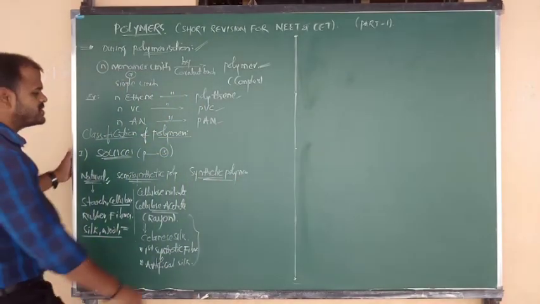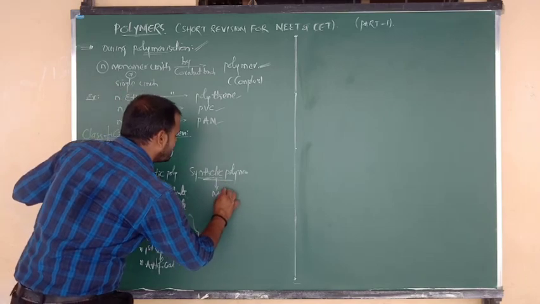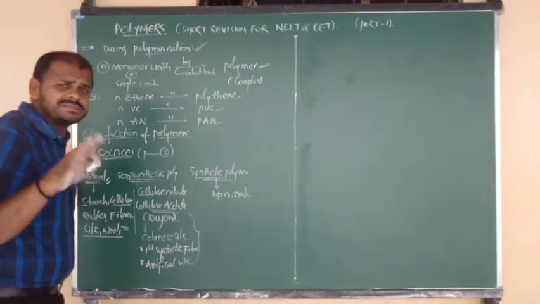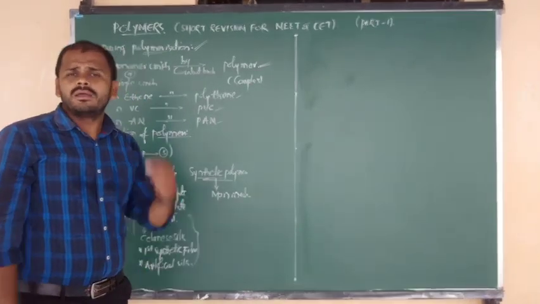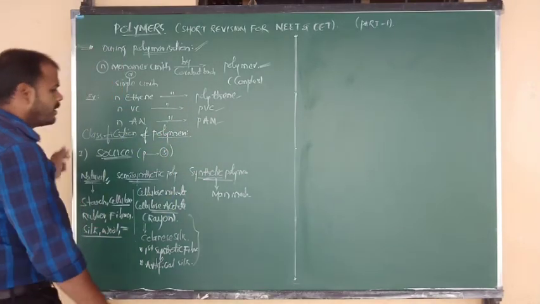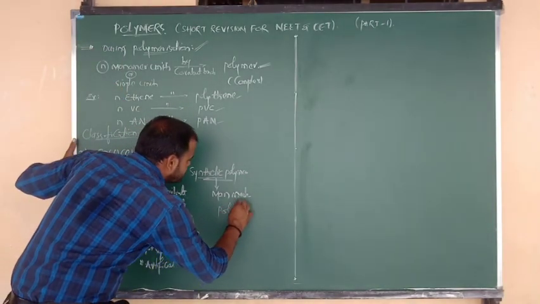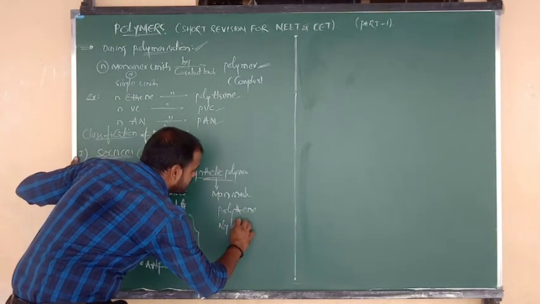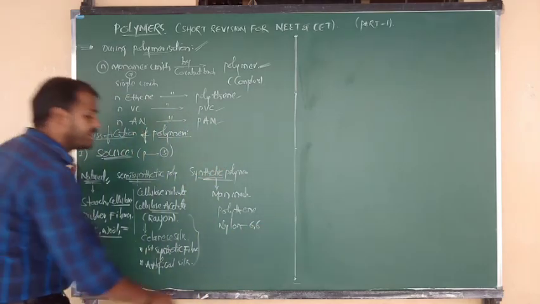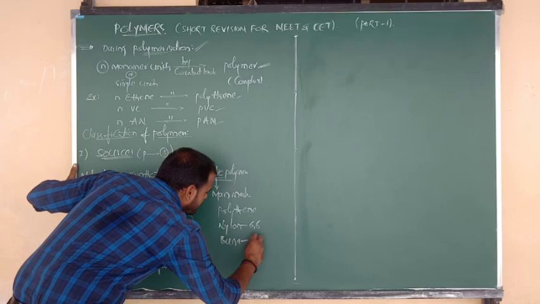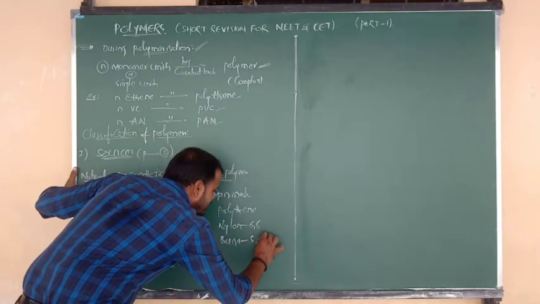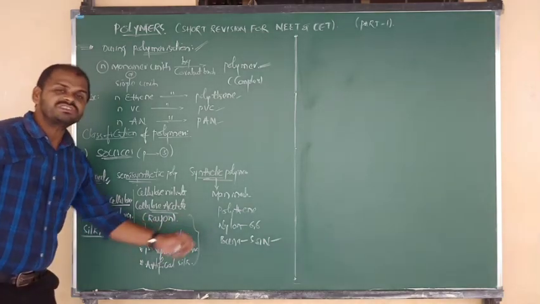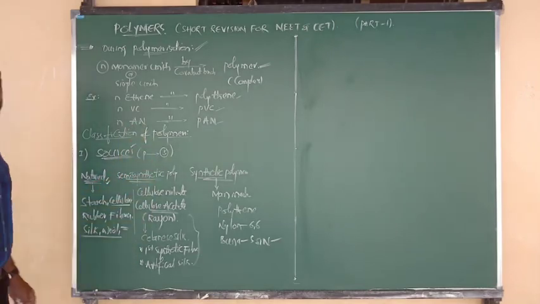There is no need to say much about this. Synthetic polymers are completely man-made polymers, for example synthetic plastic, synthetic rubber, synthetic fiber, whatever that may be. For synthetic plastic, let me consider one example, polythene. For synthetic fiber, one example is nylon 6,6. And for synthetic rubber, we can consider many examples, but let me consider one or two: Buna S rubber and Buna N rubber. So this is the classification of polymers on the basis of their sources.